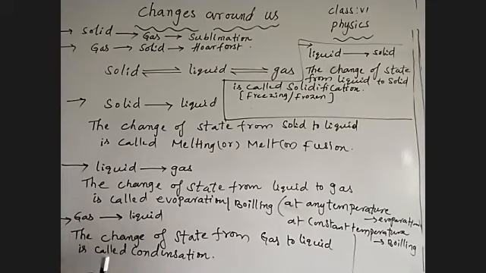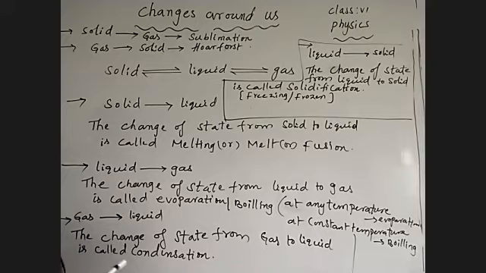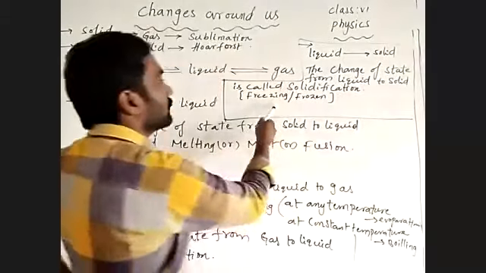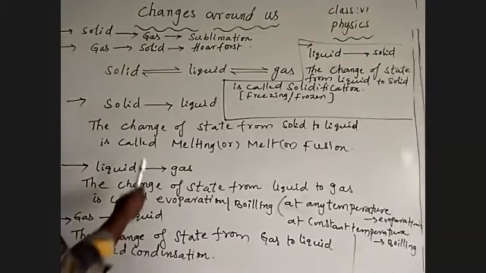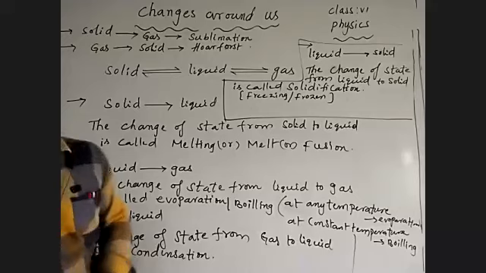Coming to students, what we finished here, the changes we are observing, there are different changes. From solid to liquid state, we observe melting, fusion, and melt. From liquid state to gaseous state, evaporation or boiling. From gaseous state to liquid, condensation. From liquid to solid, solidification or freezing or frozen. Solid to gas directly is sublimation. Gas to solid is forced.